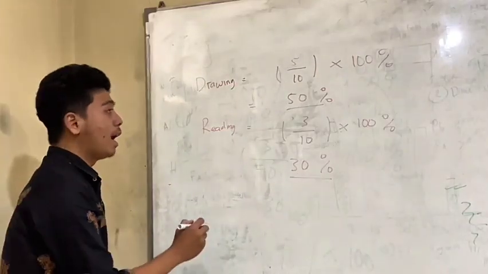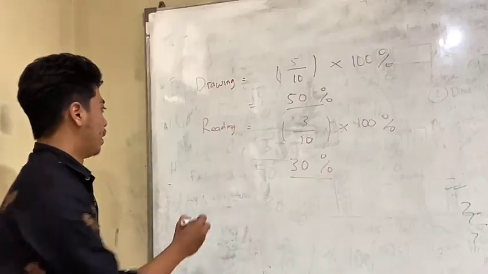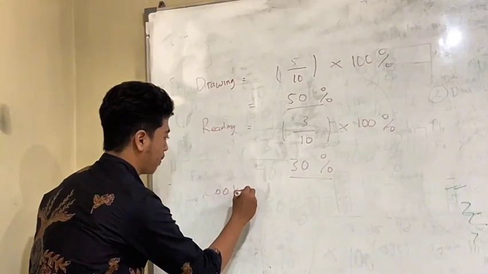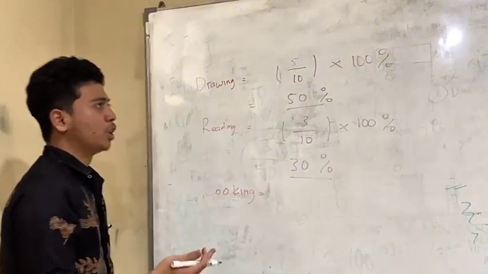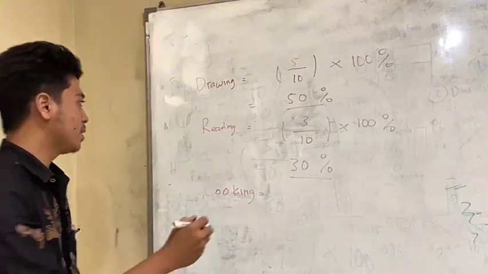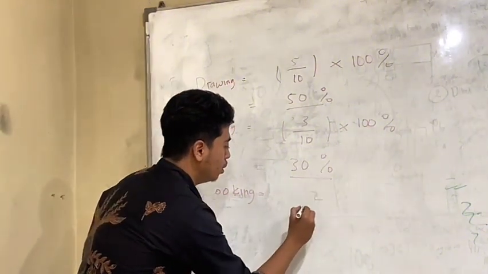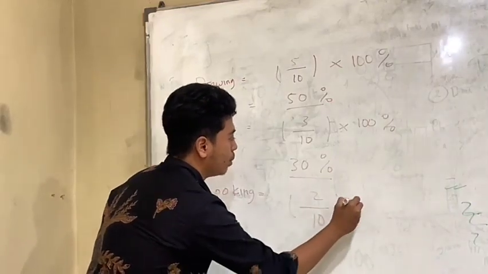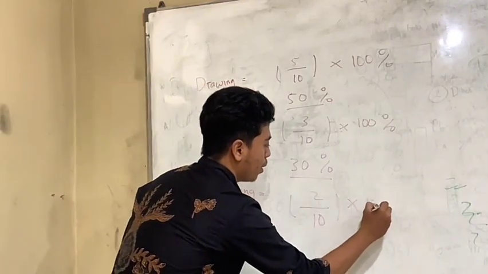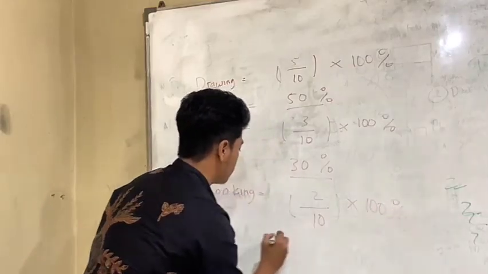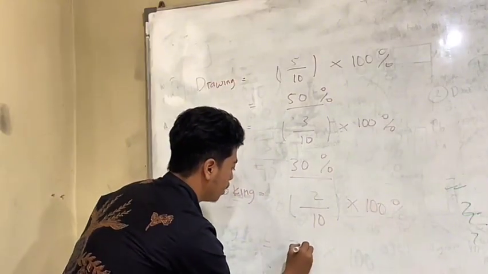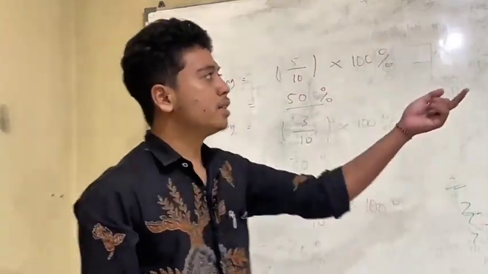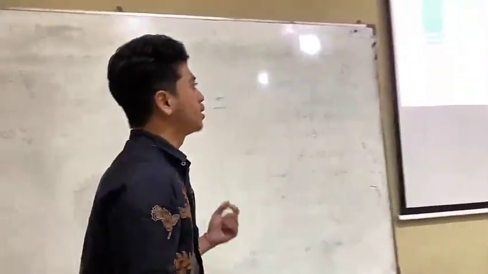Cooking has 2 people. Substitute into the formula percentage: 2 over 10 in brackets multiplied by 100% is 20%. This is the pie chart percentage.